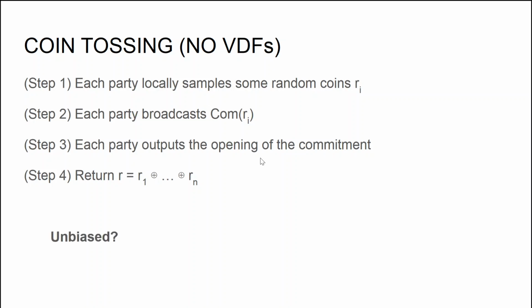So the question that we ask now clearly is whether the resulting random coin R is truly unbiased. And unfortunately the answer is no. In particular, consider the view of the last party that opens the commitment in phase 3. At that specific point in time, the party knows the opening of all the other parties, so in particular it can recompute the value of R, and it can decide to abort the execution of the protocol if it doesn't like such a value, and continue if it does like such a value, which in particular means that the distribution of R is not going to be uniform for a certain corrupted party.